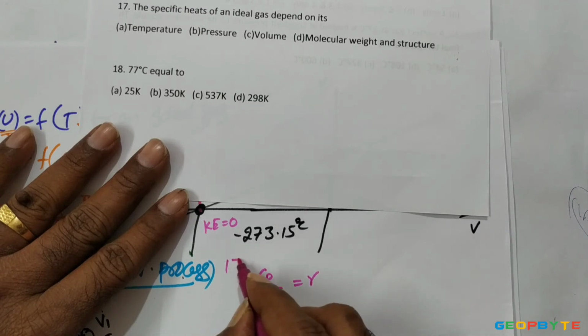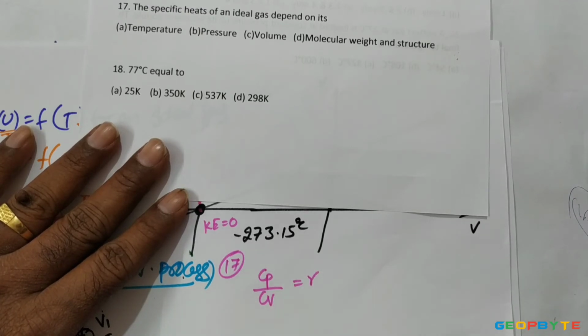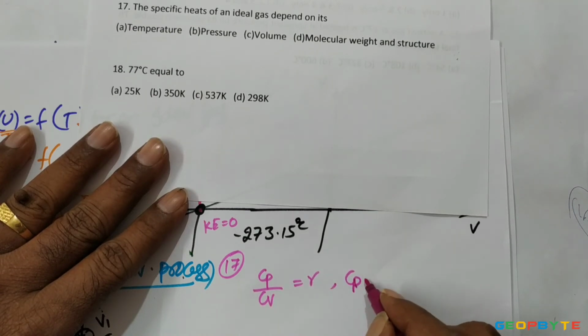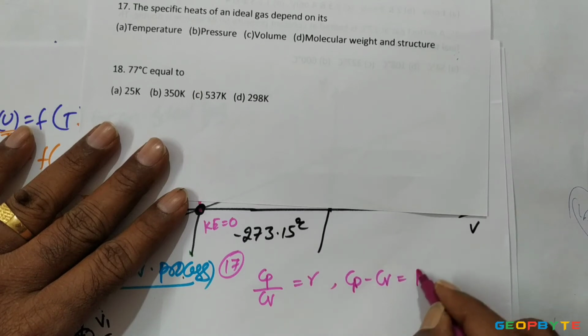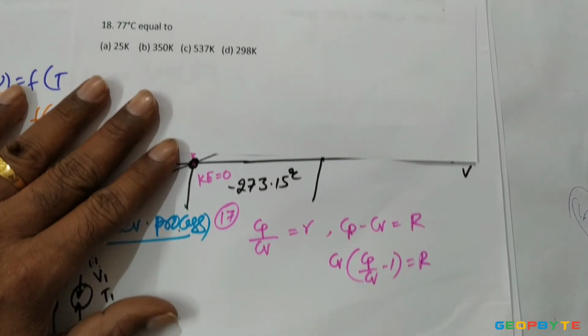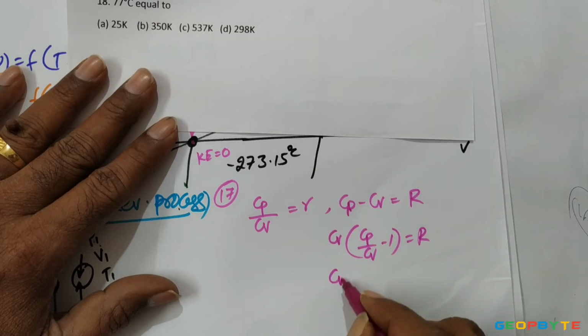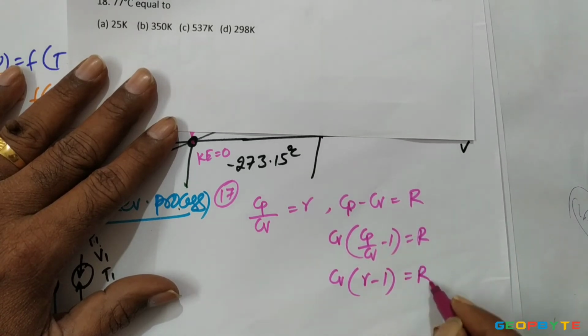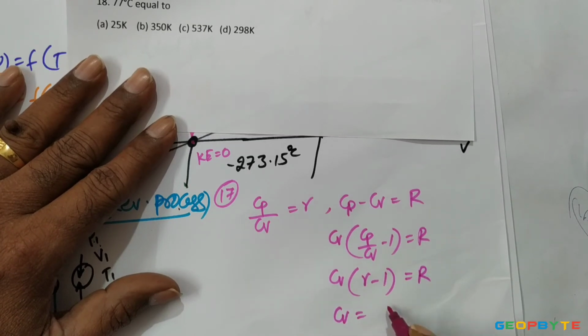Another relation is Cp minus Cv is equal to R. Let me write the Cv outside: Cv into (Cp by Cv minus 1) equals R, or Cv into (gamma minus 1) equals R. So Cv equals R by gamma minus 1.